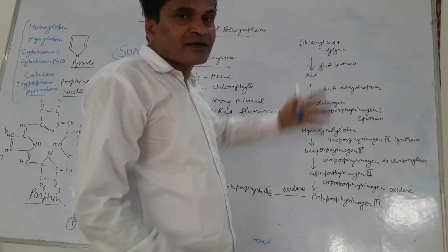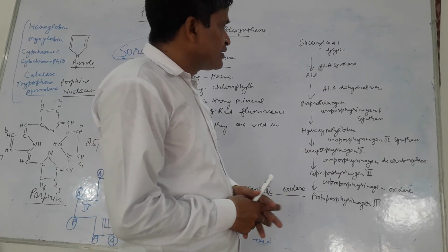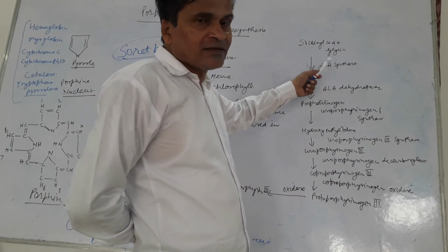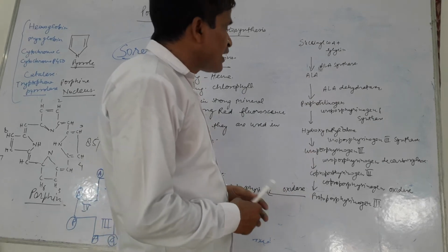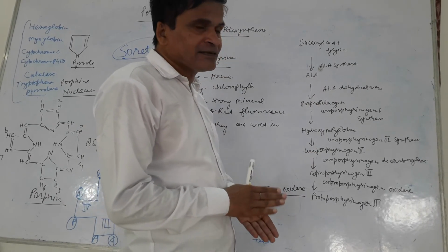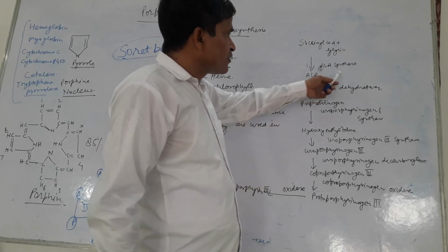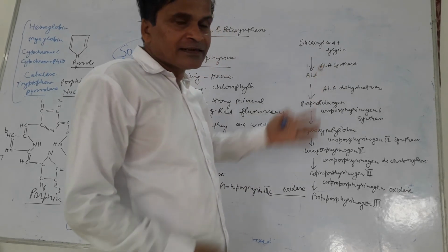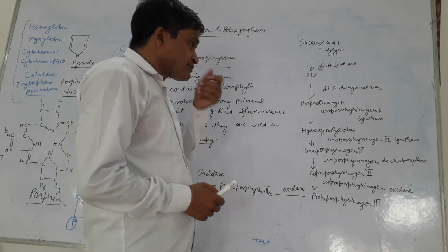This enzyme is the rate limiting enzyme, and the activity of this enzyme is regulated by a high concentration of heme. If the heme concentration increases, the activity of this enzyme is decreased.